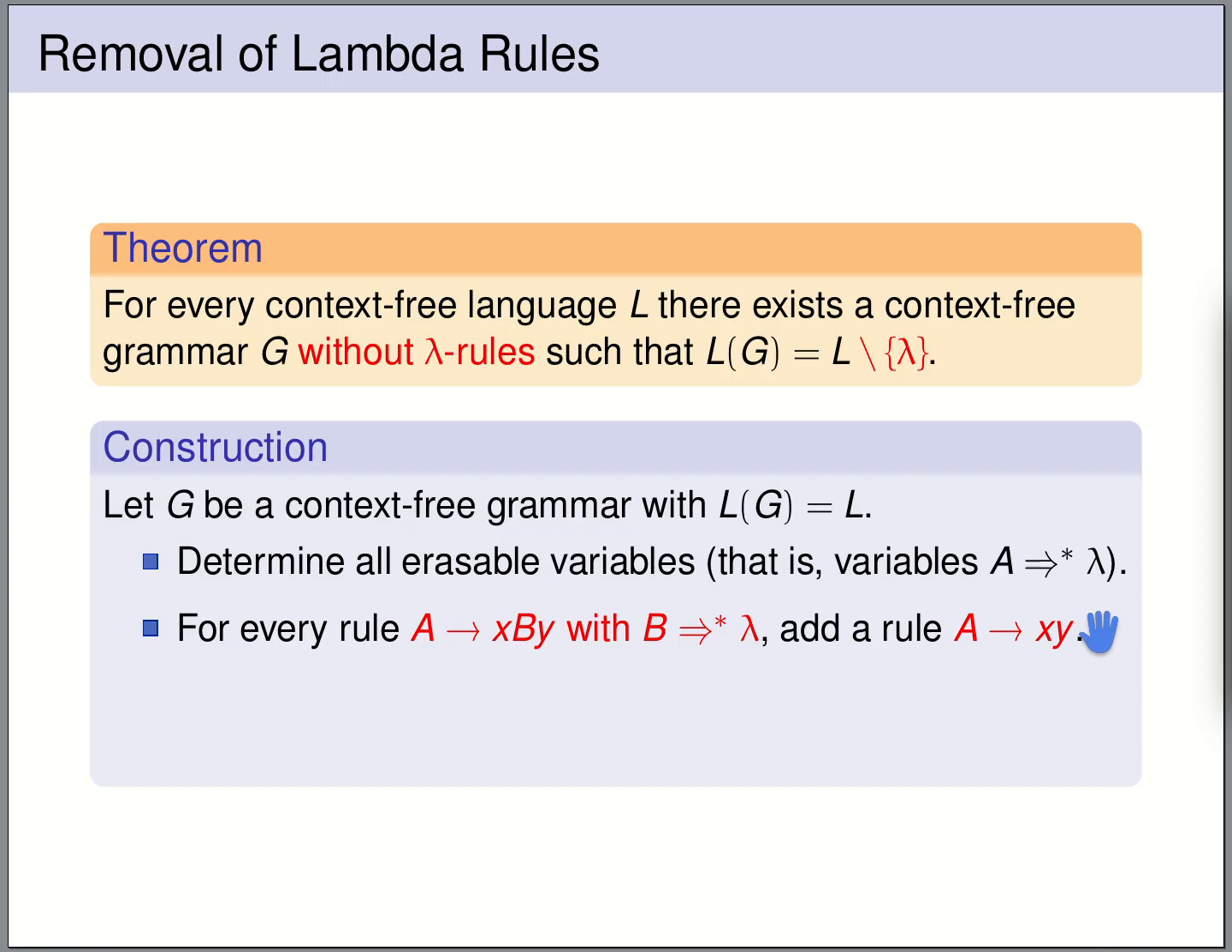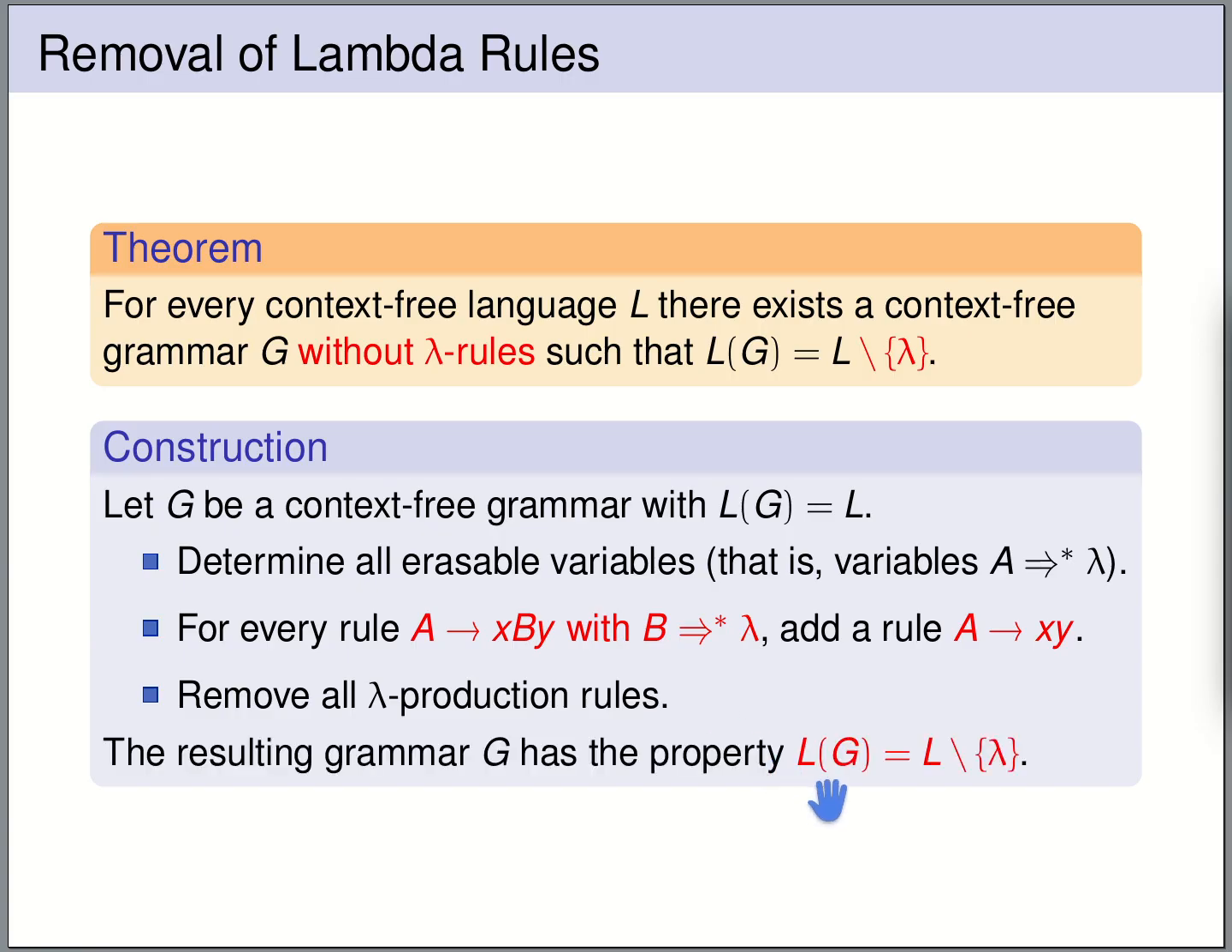And we are going to repeat this for all the fresh rules that we add. So also for these fresh rules, we are going to check whether the right-hand side contains erasable variables, so we may need to add more fresh rules derived from this rule. Once we have added all fresh rules possible, so nothing more can be added, then the lambda production rules are no longer necessary and we can throw away all the lambda productions. The resulting grammar generates the same language as our original grammar, except for the empty word.